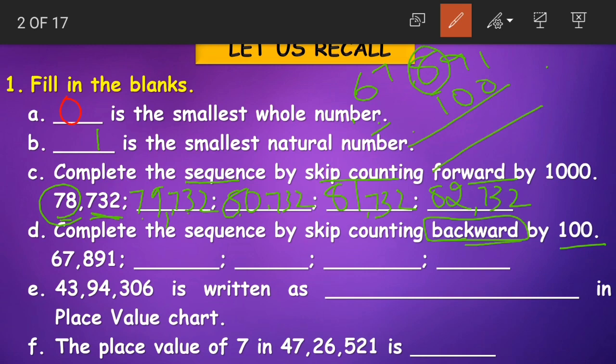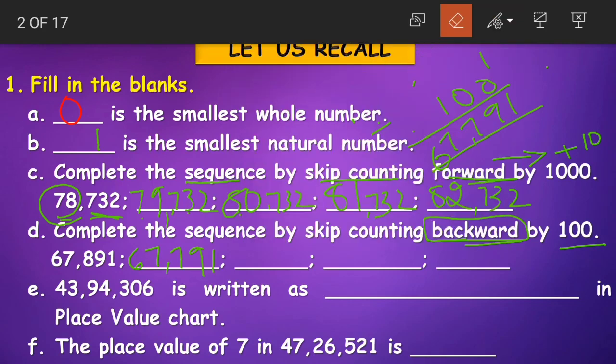Because we are moving backwards. In the previous question we were moving forward, so we added. But in the given question, we are moving backward. So when we subtract 100 from 67,891, we get 67,791.